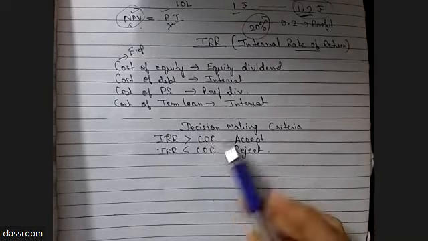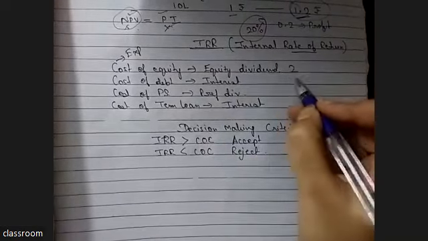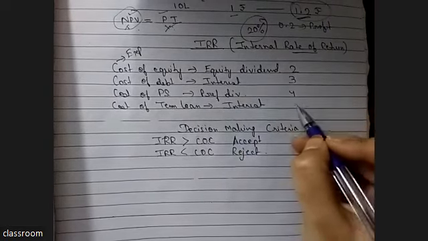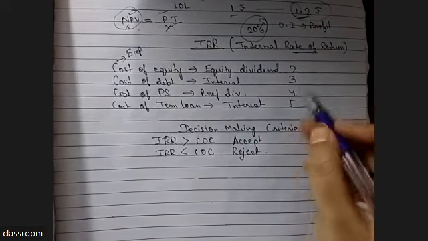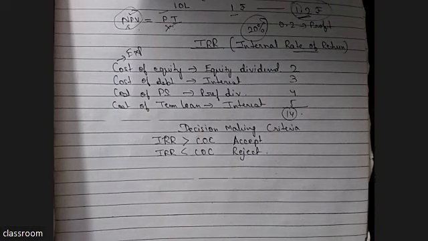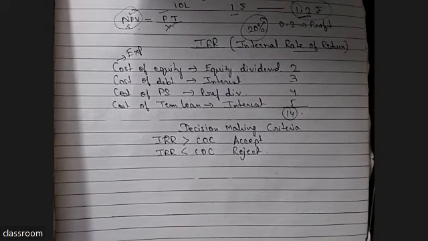If you have to pay 2 rupees dividend, 3 rupees interest, 4 rupees preference dividend, and 5 rupees this. So 9, 10, 11, 12, 13, 14. 14 rupees we need to earn. Whatever will happen, we have to pay this 14 rupees to the providers, fund providers. So at least 14 rupees we need to earn. That is cost of capital.